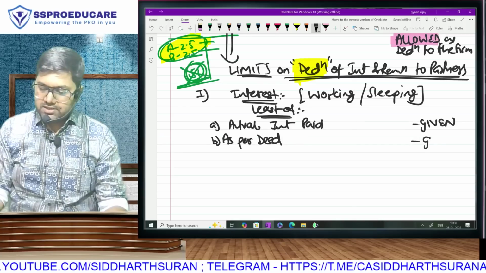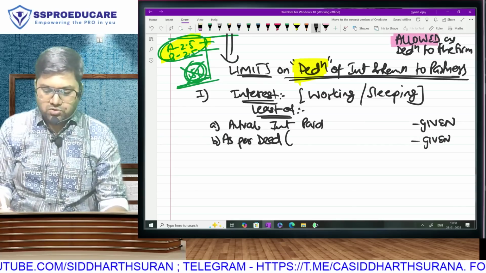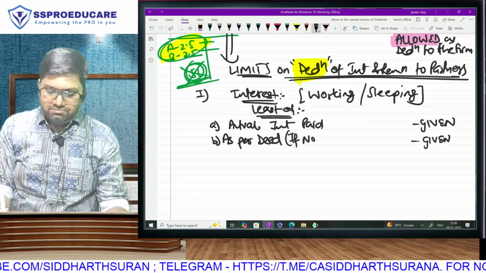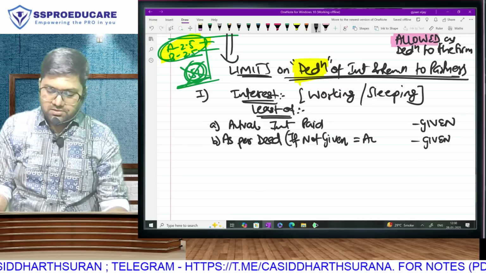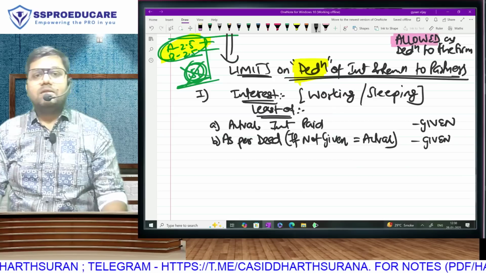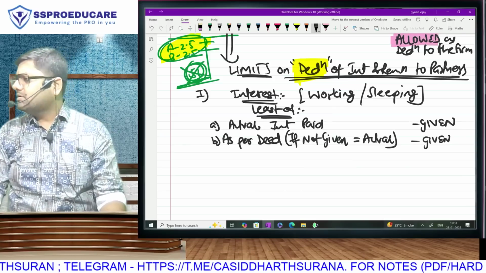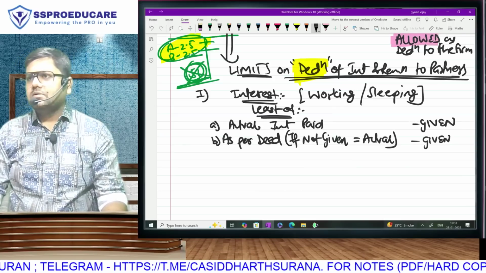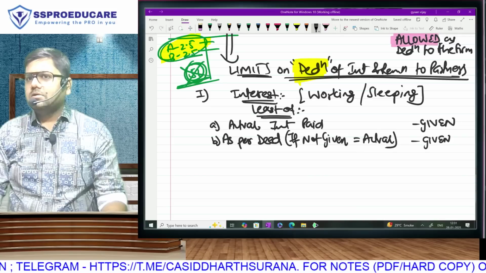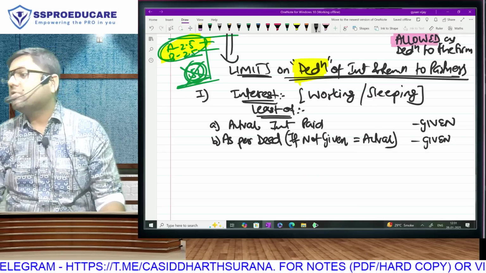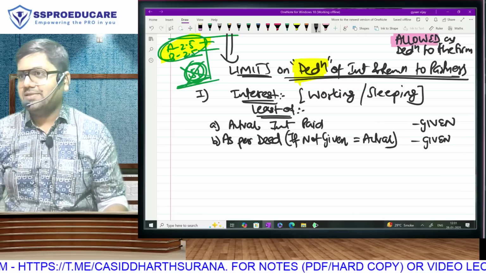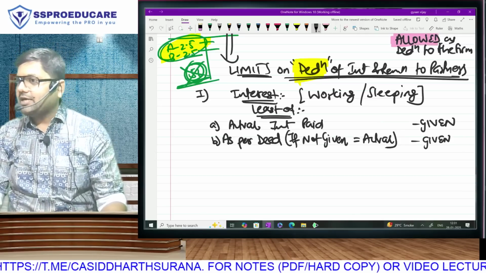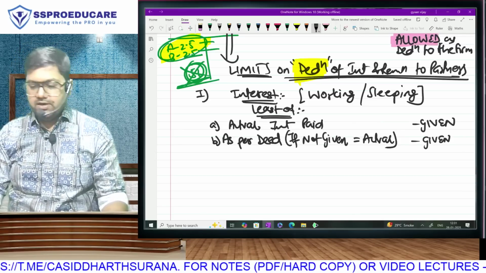In exam this will be given, and also understand, by chance if it is not given, it is going to be same as the actual. Think about it. Why will any firm pay more than deed? And why will any partner accept less than deed? If not given, the actual will always be as per deed only.